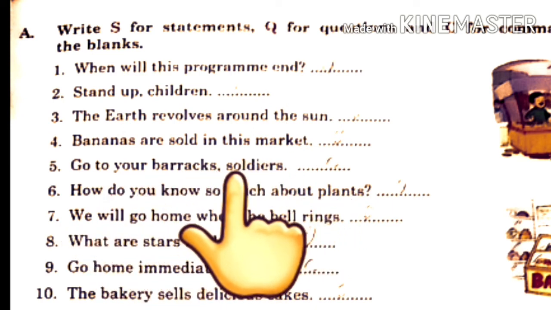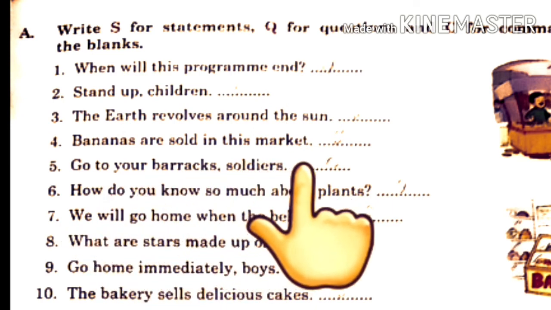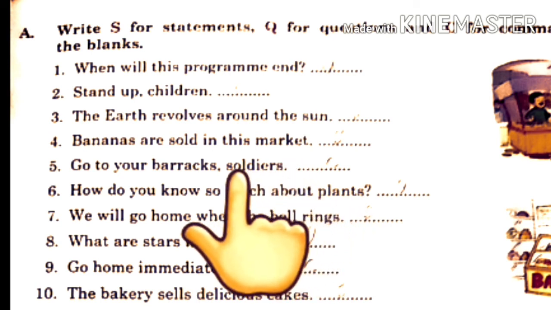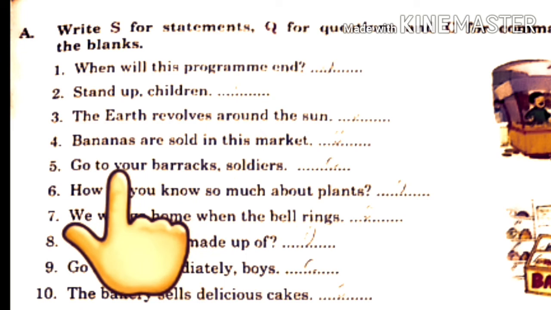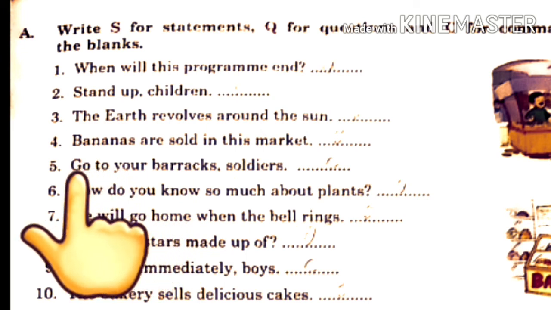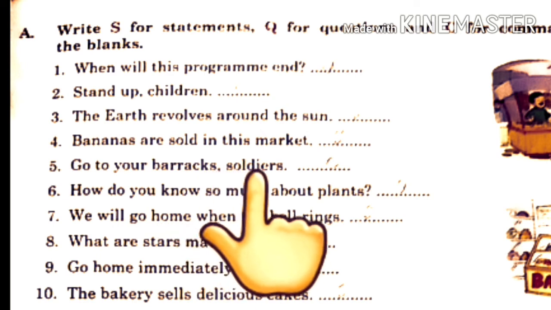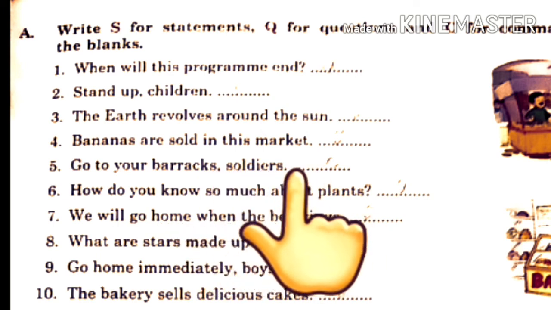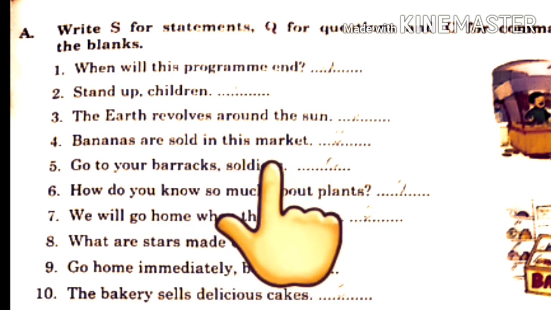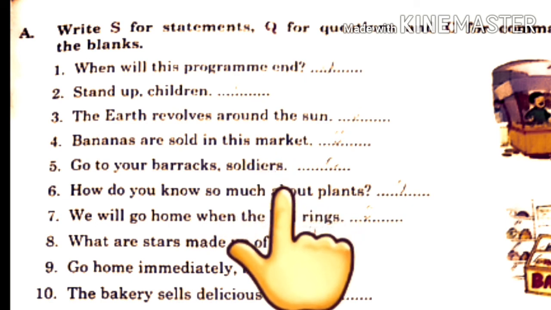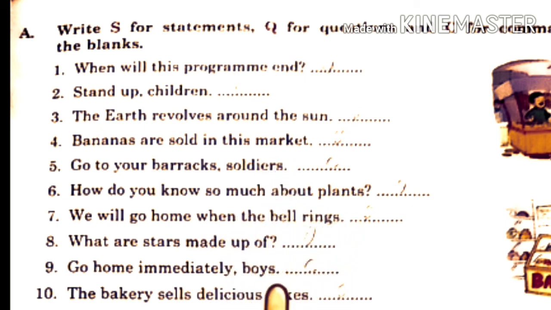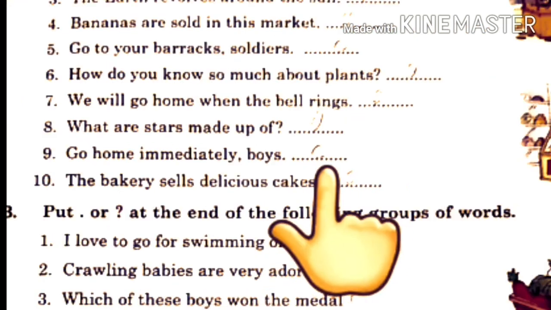Go to your barracks, soldiers. So this is a command given to the soldiers. And you can notice, because this is a command, I have told you, requests and orders mainly begin with verb. So this sentence is starting with the verb go. Okay, so this is imperative sentence and this is the order given to the soldiers. So this is command. Write down C. So 1 to 5 I have told you. 6 to 10 you have to do yourself. That is your homework.